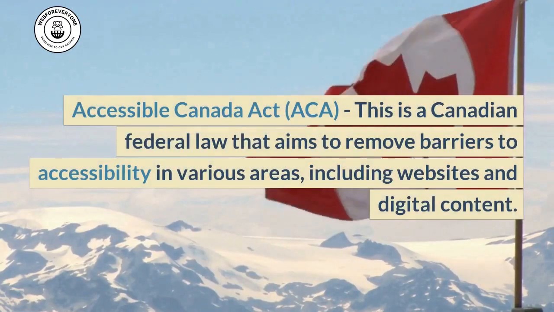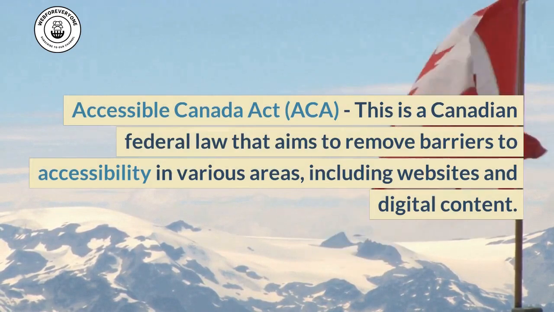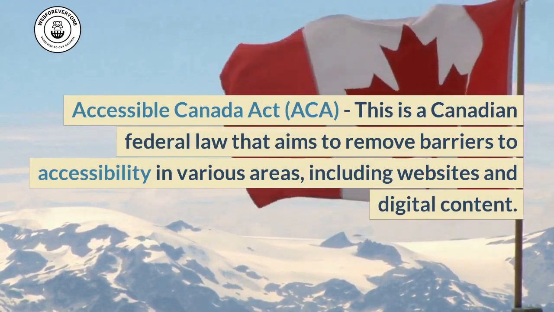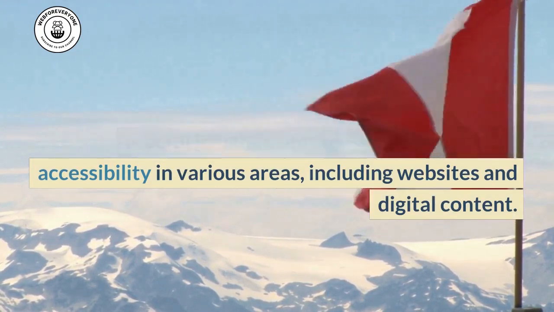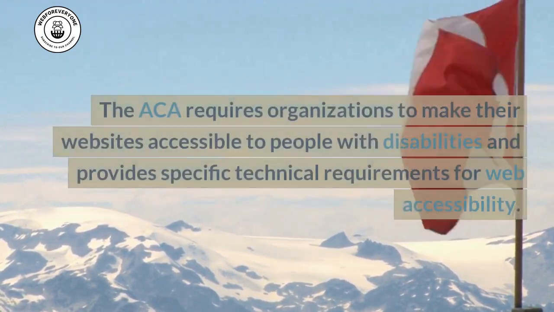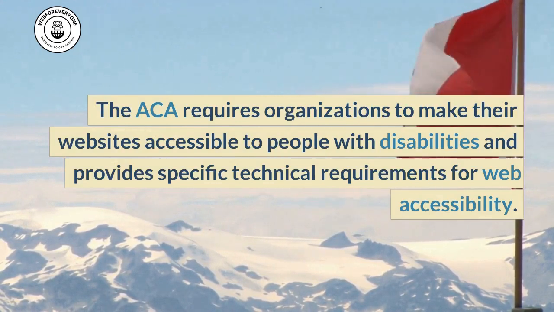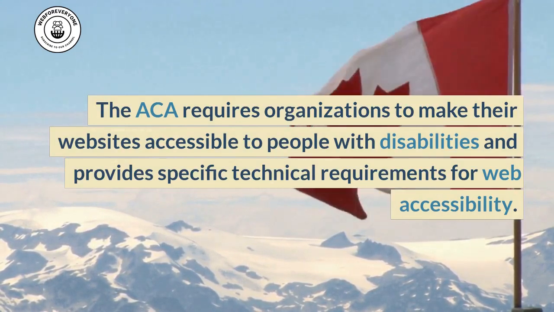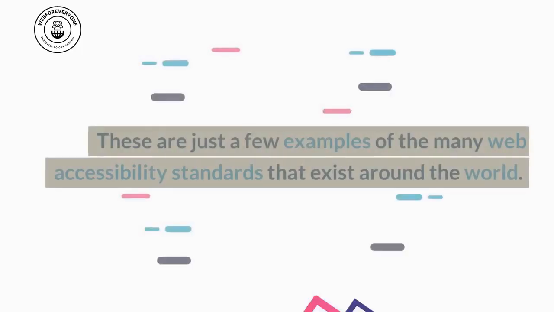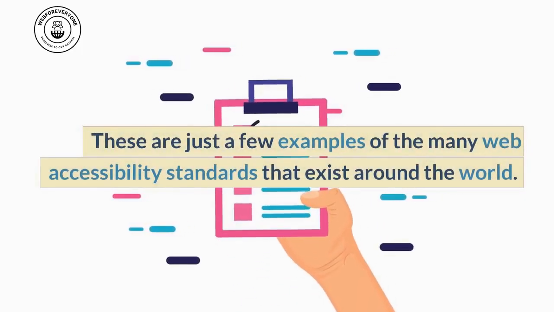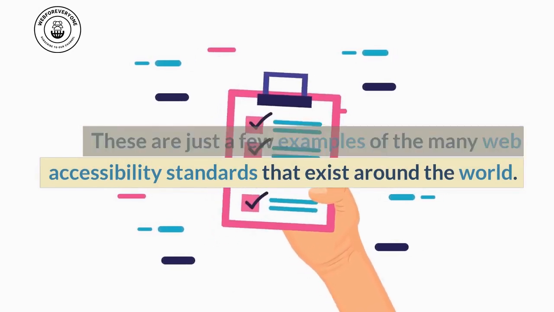Accessible Canada Act, ACA. This is a Canadian federal law that aims to remove barriers to accessibility in various areas, including websites and digital content. The ACA requires organizations to make their websites accessible to people with disabilities and provides specific technical requirements for web accessibility. These are just a few examples of the many web accessibility standards that exist around the world.